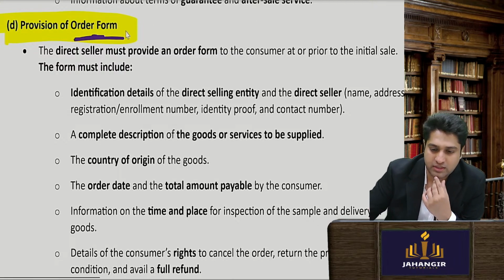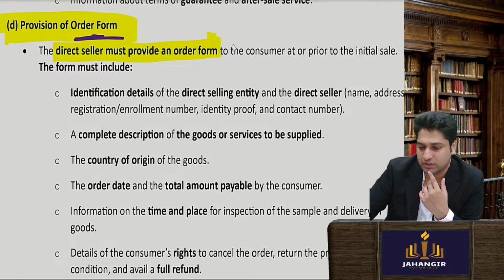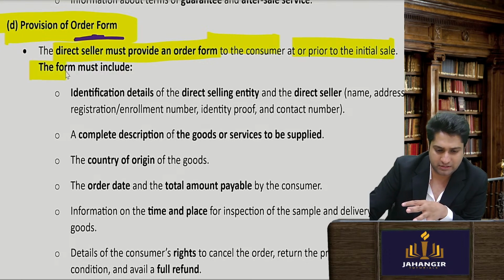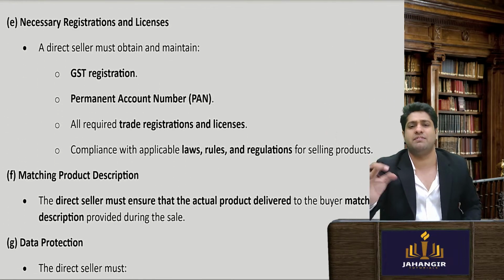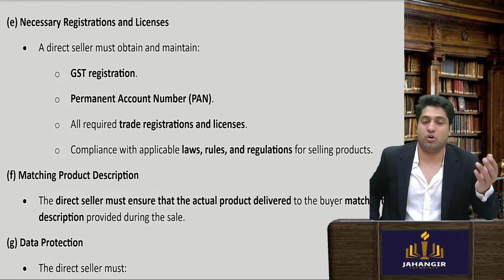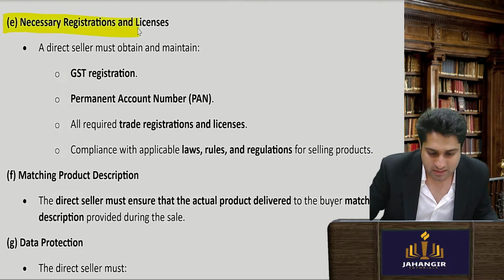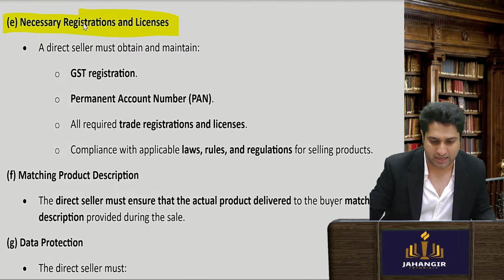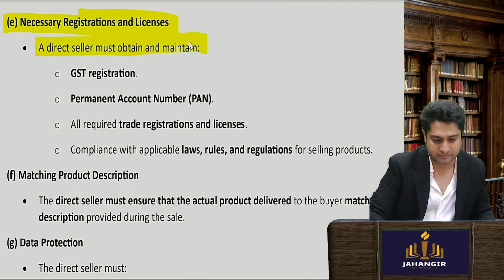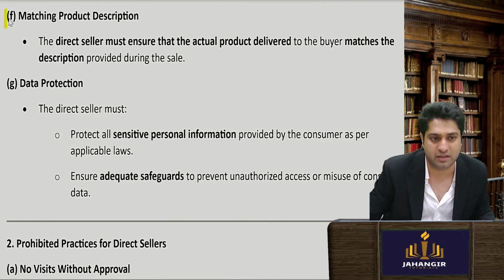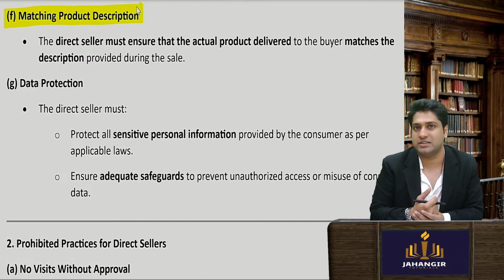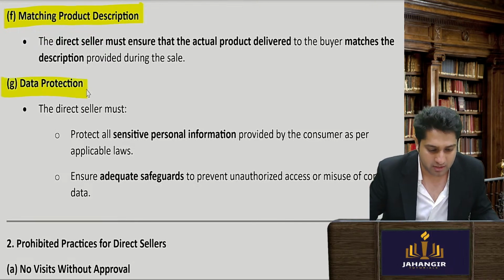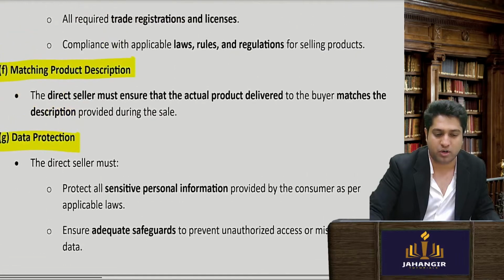Okay, so the direct seller must provide an order form to the consumer at the time of or prior to the sale. The form must include all the details, description, refund details, how he will do it, and then once he signs, then we will take the cheque from him along with the form. Necessary registration, all that has to be registered. The direct seller must obtain the necessary registration numbers, GSTN number, etc. Then because he's selling the goods, the product description, whatever he's selling, should match. No false or excessive marketing. Data should be protected.